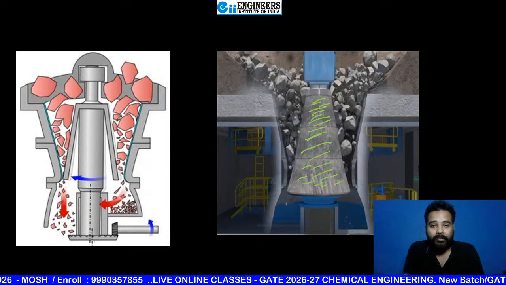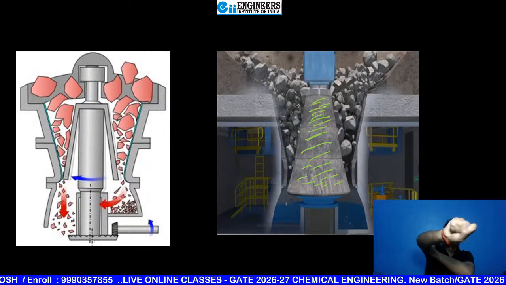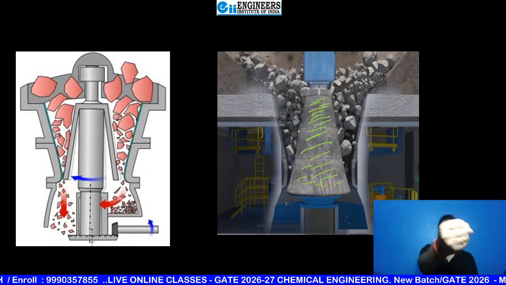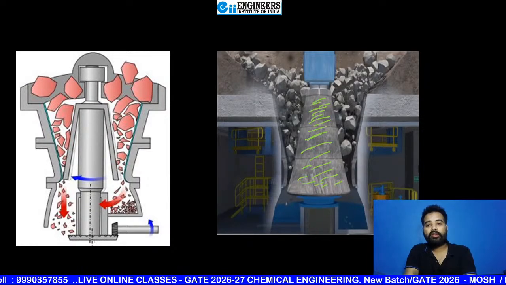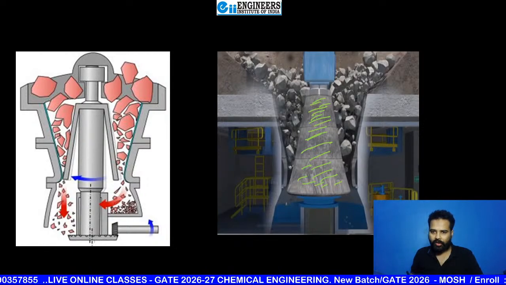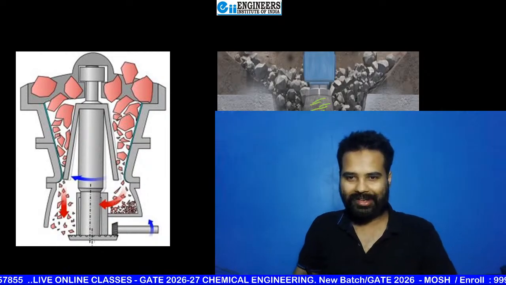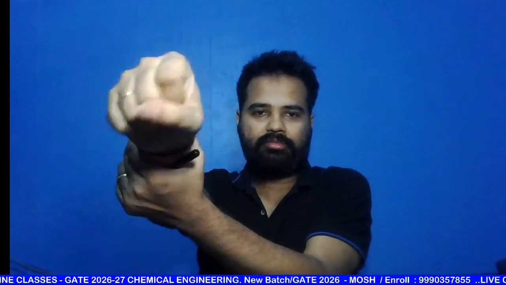So what is the motion here? See, able to see? You won't be able to see, wait, let me bring it bigger. This is the fixed position.